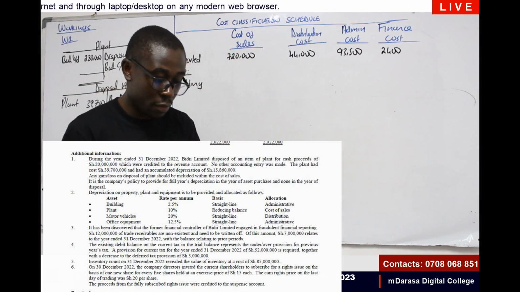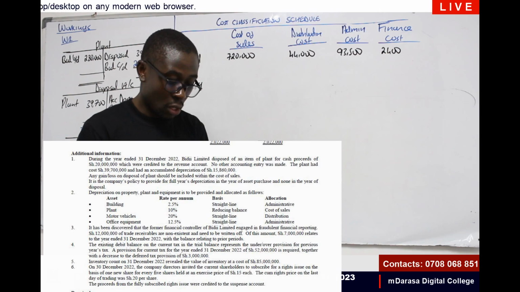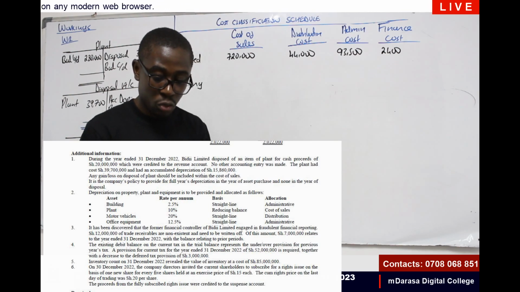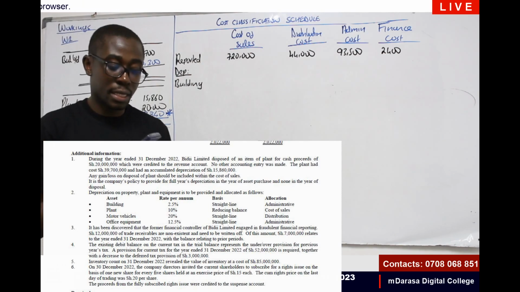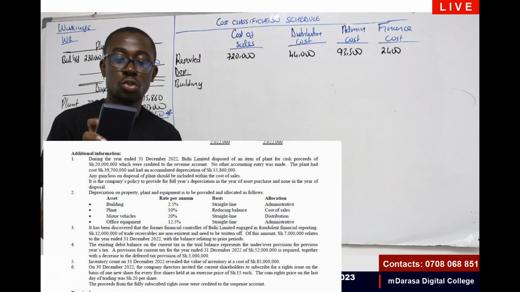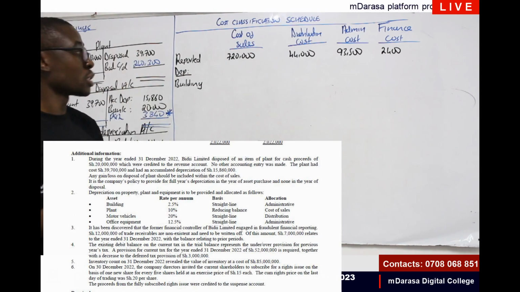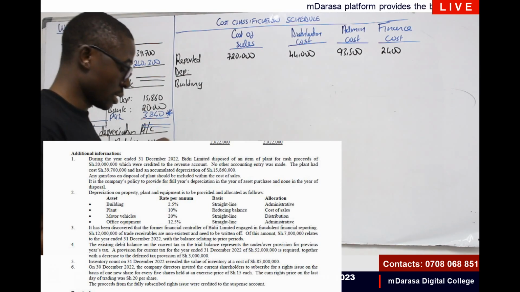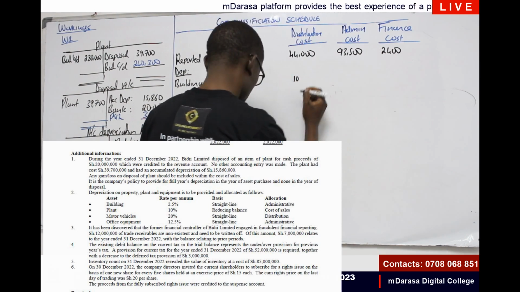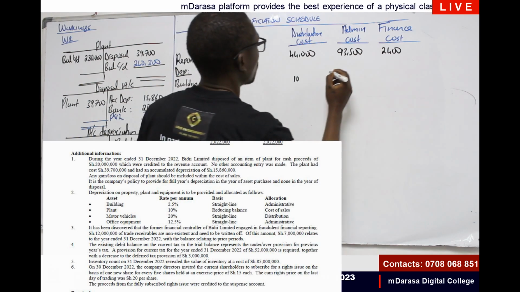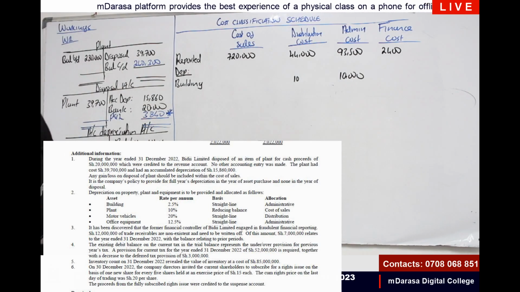Depreciation was given as 2.5%, so you're taking 0.025 times the cost of the building, which was 400,000, which will give us how much? I'm getting 10,000, my good students. So take 2.5% times the cost of the building, which you're given on the first page, 400,000. This should give us 10,000 under administrative expense. So we start with that bit.